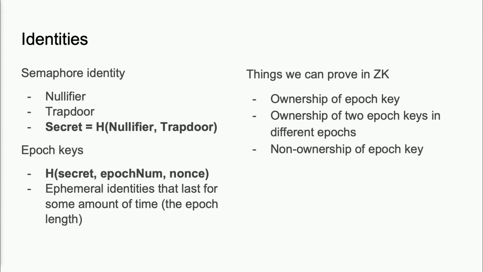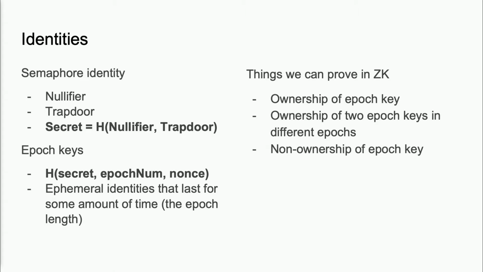I'm going to give a quick and incomplete technical overview of how it works. Users sign up with a Semaphore identity. This identity is composed of two private components, the nullifier and the trapdoor. From that, we compose the secret, which is the hash of the two. Then we identify users in Unirep using epoch keys. These keys are the hash of the secret, the current epoch number, and the nonce value.